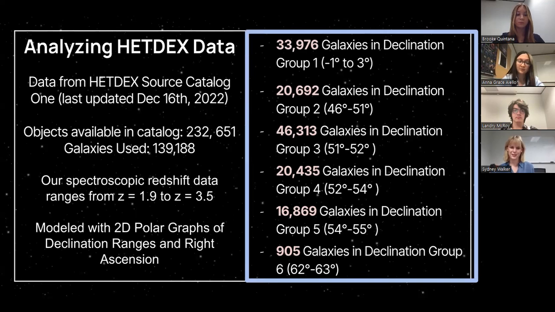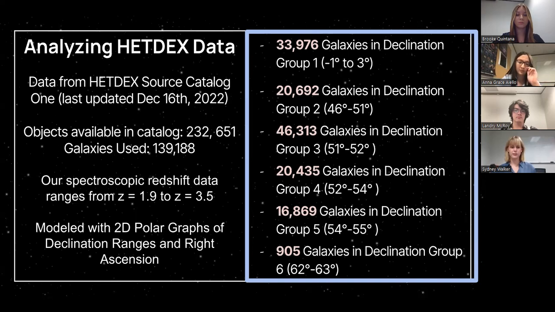In addition to citizen science, we analyzed 139,188 galaxies from HETDEX Source Catalog 1, separated into 6 different declination ranges. Declination is the celestial equivalent of latitude. The full dataset included over 200,000 objects. To narrow down this massive dataset, we removed all stars, as well as galaxies with a redshift confidence below 0.4. What we're looking at with this data are high spectroscopic redshift galaxies of z equals 1.9 to z equals 3.5, meaning that they're very old and very far away.